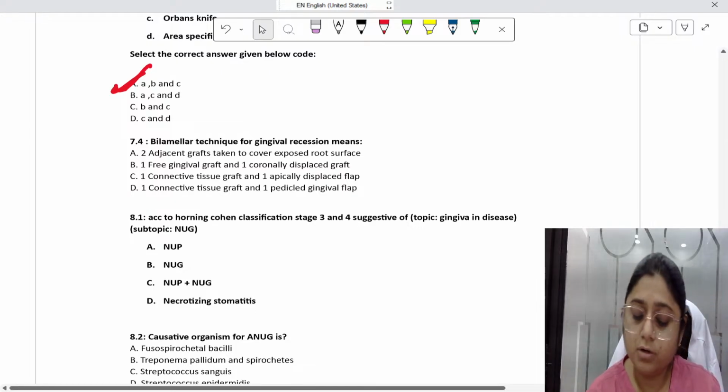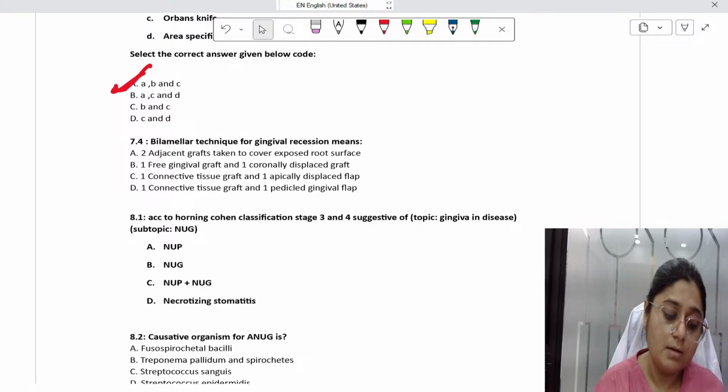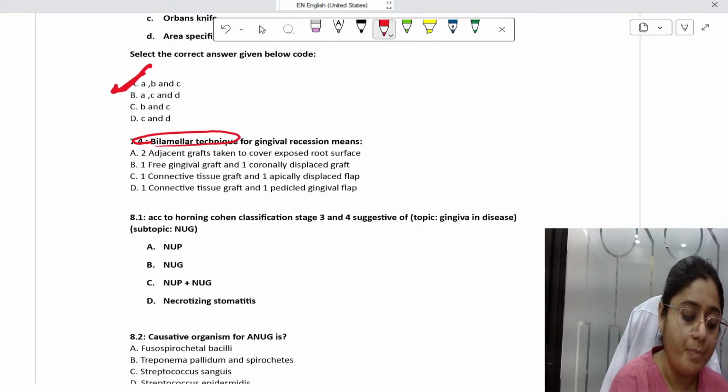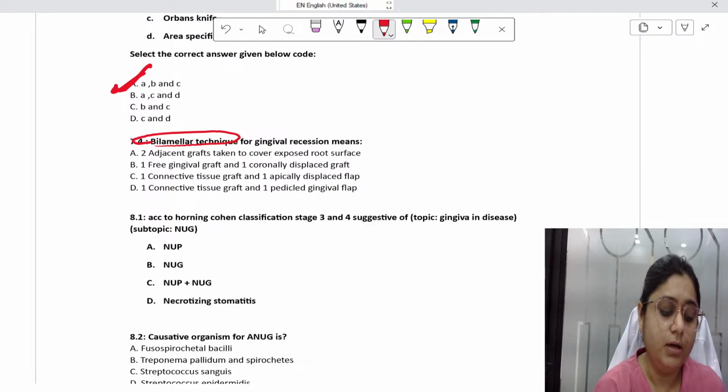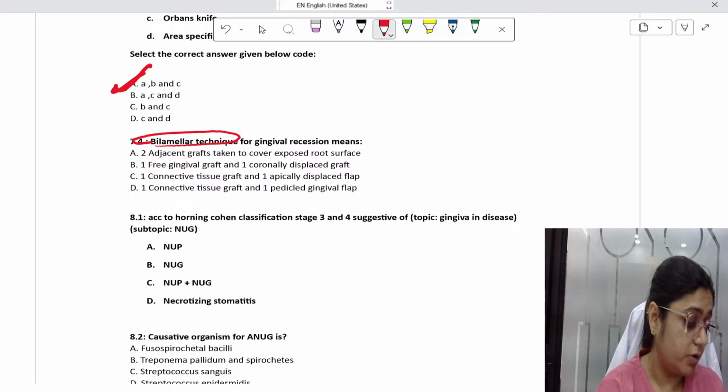Then this is also a repeat question. Bilaminar technique of gingival recession means... This is again a repeat question from the topic of mucogingival surgeries. Option A is 2 adjacent grafts taken to cover the exposed root surface. Option B is 1 free gingival graft and 1 coronally displaced graft. Option C is 1 connective tissue graft and 1 apically displaced flap. And option D is 1 connective tissue graft and 1 pedicle graft.